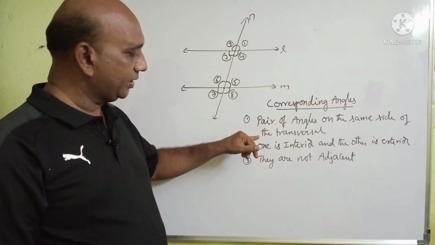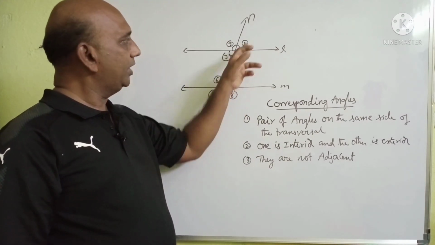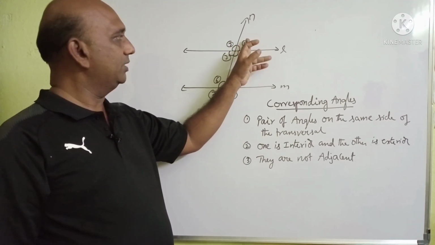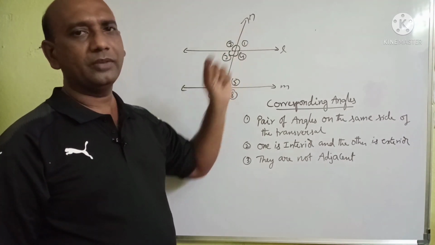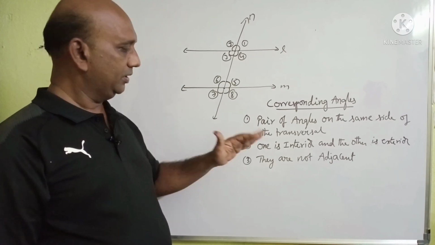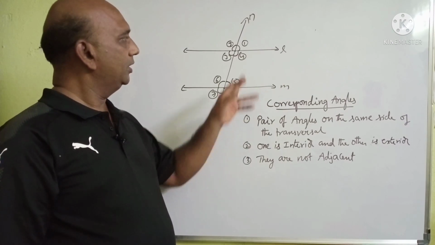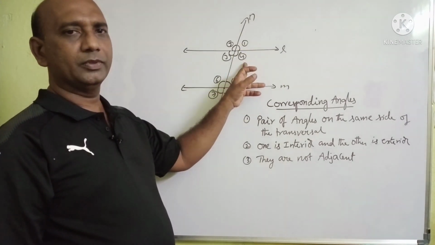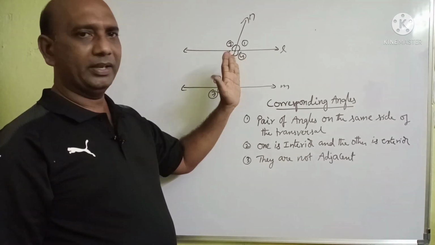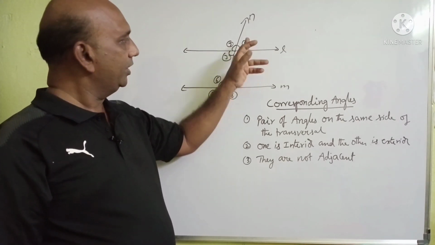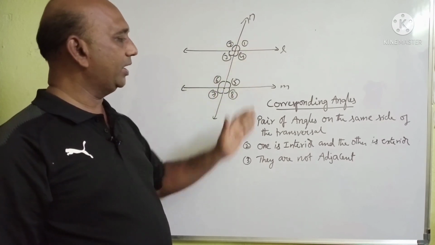But what this second point is saying is, one is interior and the other one is exterior. If you take 1 and 4, 1 is an exterior angle and 4 is an interior angle, and these two are on the same side of the transversal. But the third point is very important: they are not adjacent. Here 1 and 4 are adjacent angles, so they won't qualify. That's why if you take angle 1 and angle 5, this pair of angles